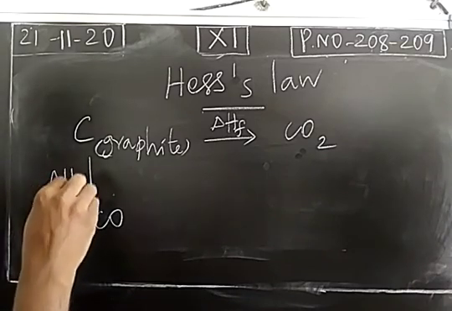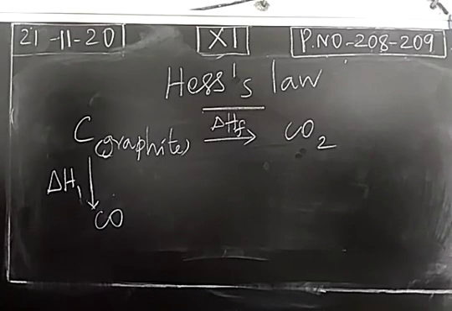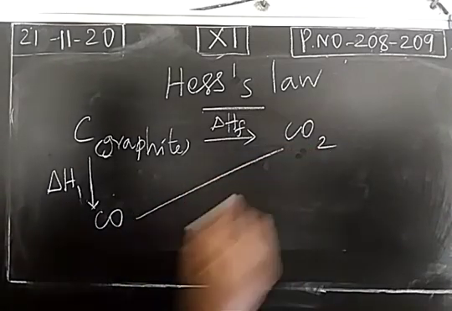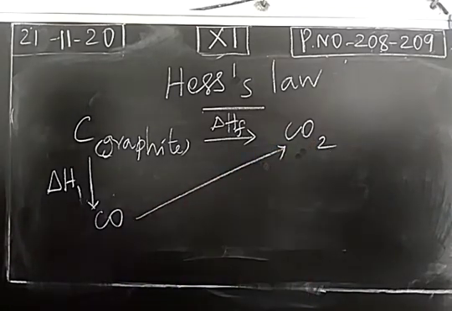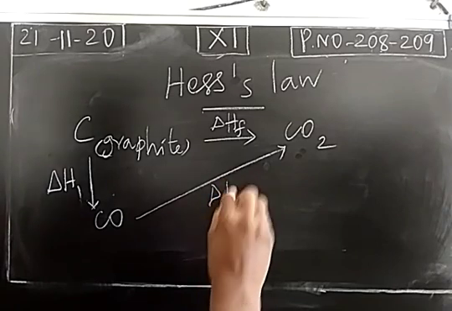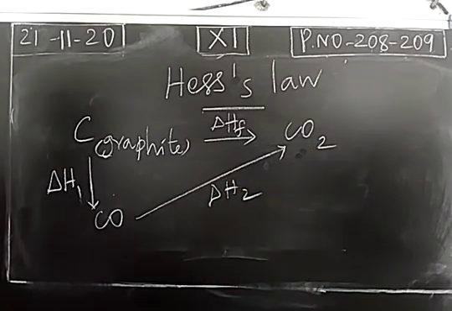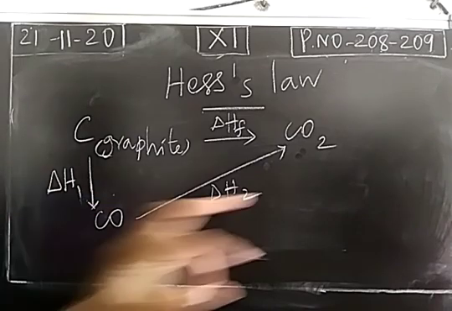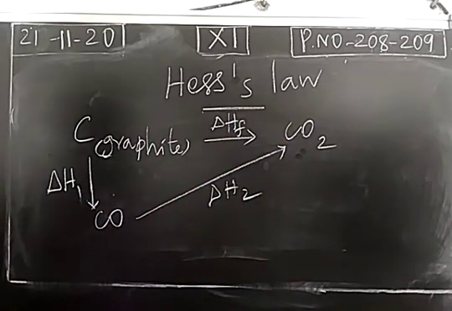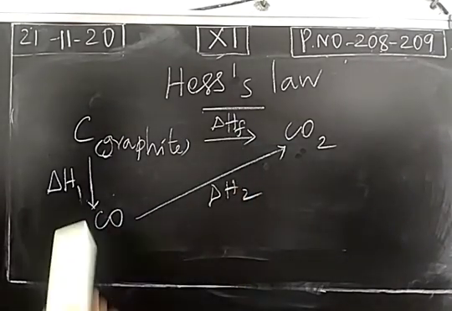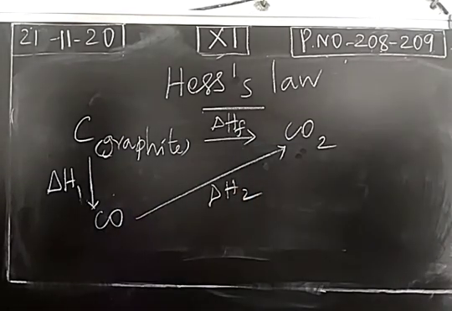The enthalpy change is denoted as delta H1. When carbon monoxide combines with oxygen, it forms carbon dioxide. The enthalpy change is denoted as delta H2. So the reactant is carbon in the form of graphite, and the expected product is carbon dioxide. The reaction may take place in only one step or in two steps.